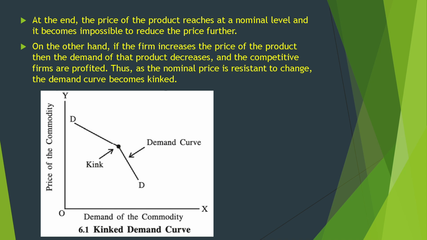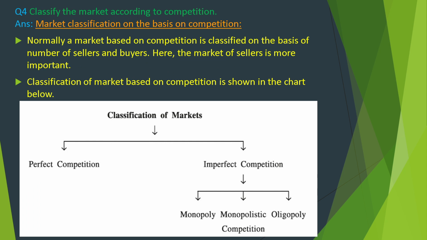Coming to the next question. Question number 4. Classify the market according to competition. Market classification on the basis of competition. Normally, a market based on competition is classified on the basis of the number of sellers and buyers. Here, the number of sellers is more important. Classification of market based on competition is shown in the chart below.